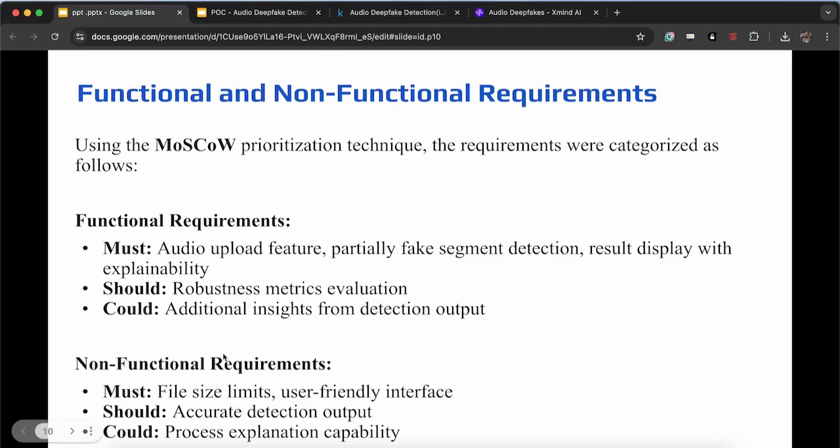And non-functional requirements are file size limits. I want to have a limit on file size, like a range of file sizes for users, so I will be focusing on that as well. And I want to have a user-friendly interface and accurate detection output process explanation capability. Those are my other non-functional requirements.